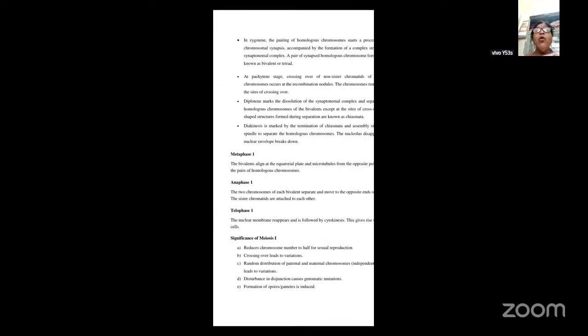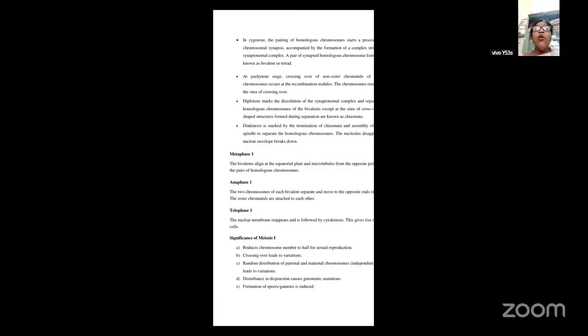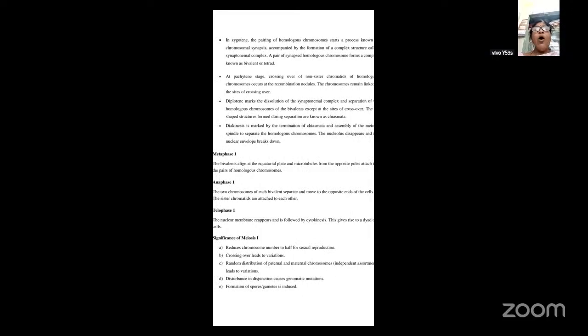Then in zygotene, what happens? In the zygotene, the pairing of the homologous chromosomes will start a process known as chromosomal synapsis. So here, in the zygotene, the pairing of the homologous chromosomes takes place, which is nothing but the synapse, accompanied by the formation of a complex structure called the synaptonemal complex.